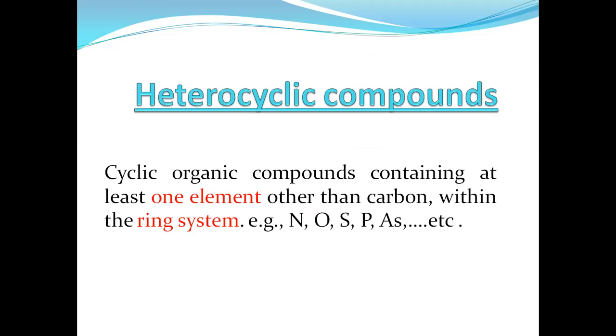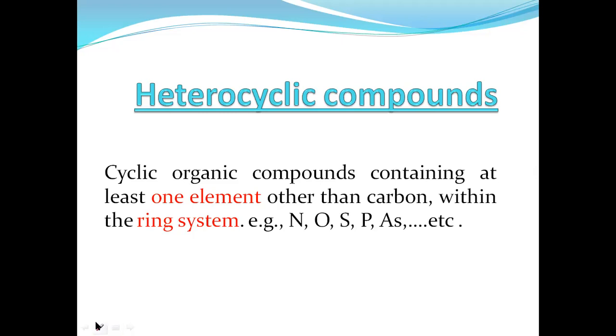For example, the heteroatoms apart from carbon are nitrogen, oxygen, sulfur, phosphorus, etc. These are the hetero elements which are present in the cycle containing carbons. Those compounds are called heterocyclic compounds.